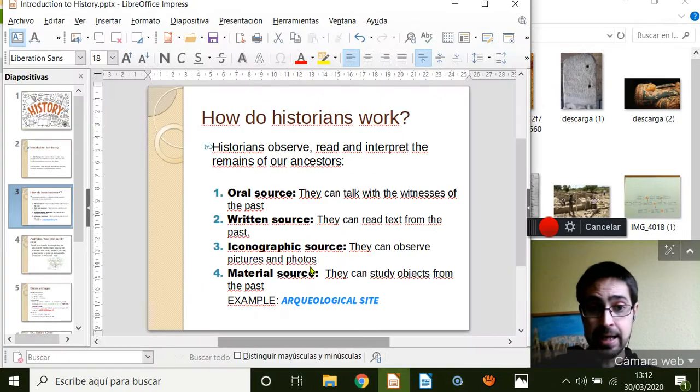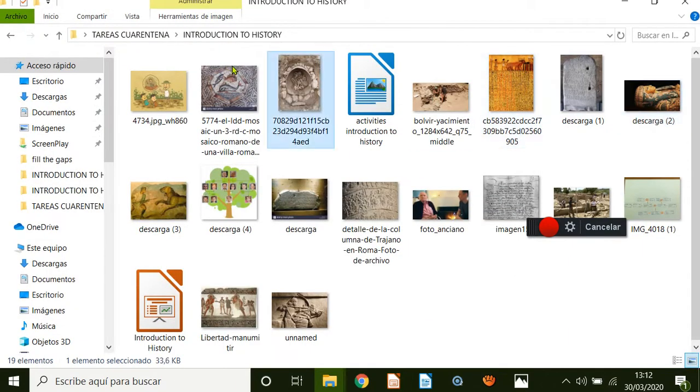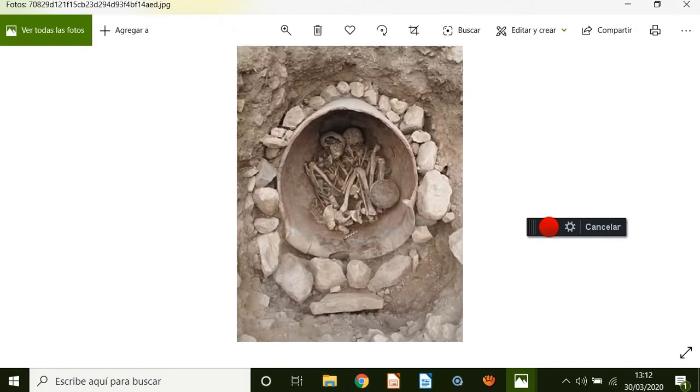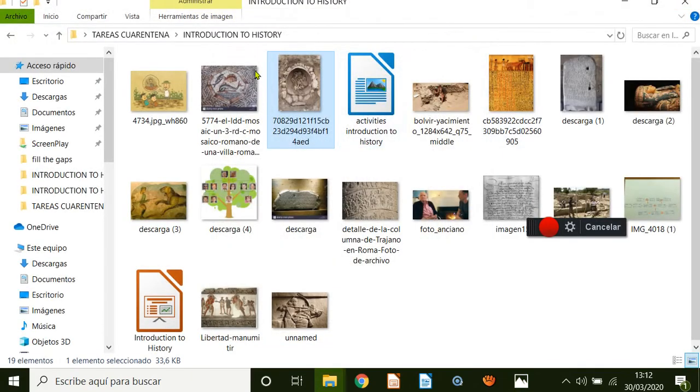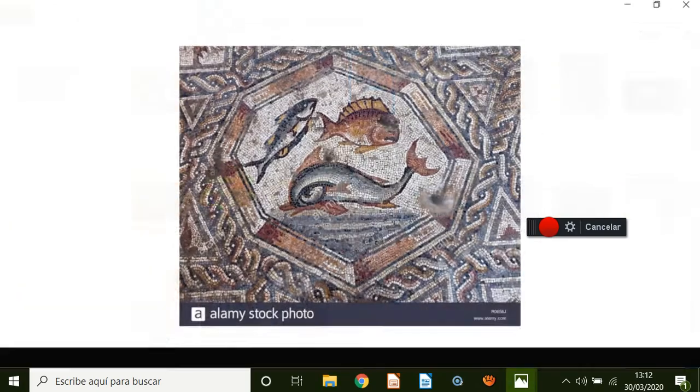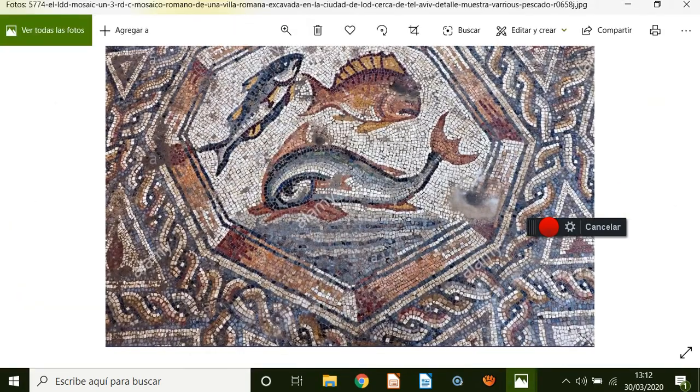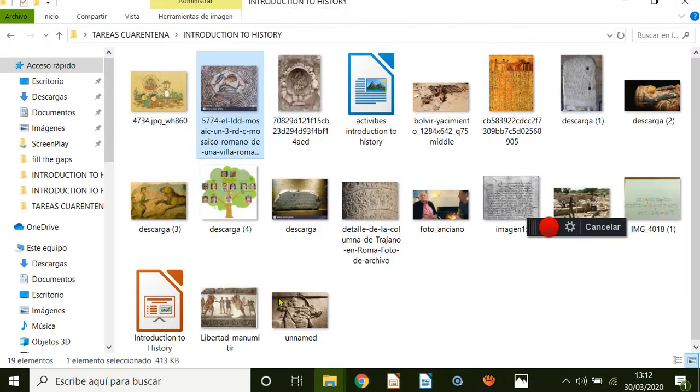Also, the next one, the last, is material sources. The historians can study objects from the past. These objects can be, for example, a tomb, like that one, in which we can find objects to know how did they eat, or what did they eat. Or we can find these mosaics from the past in which we can find information about this: a dolphin, a fish, or two fishes, etc.